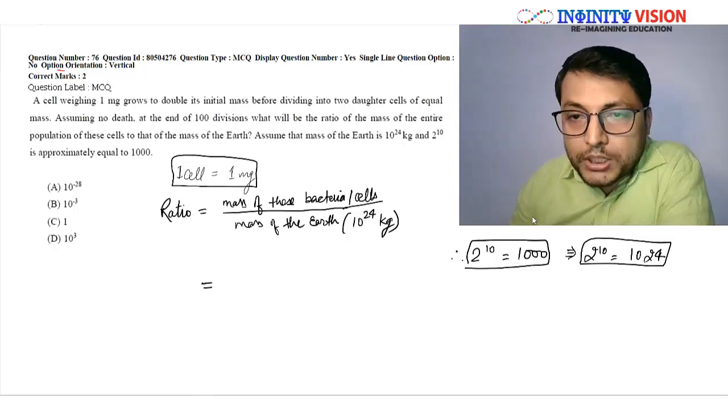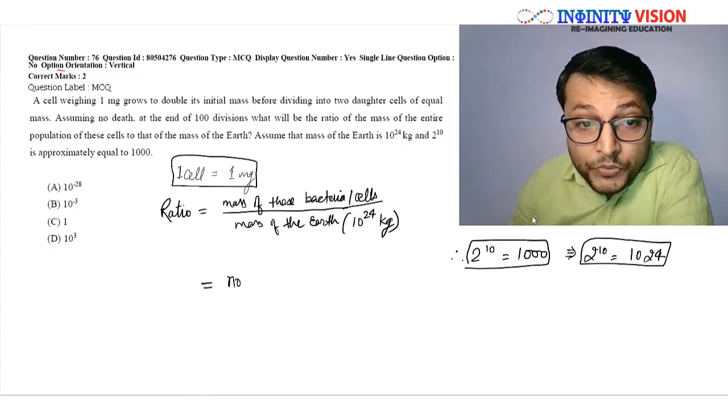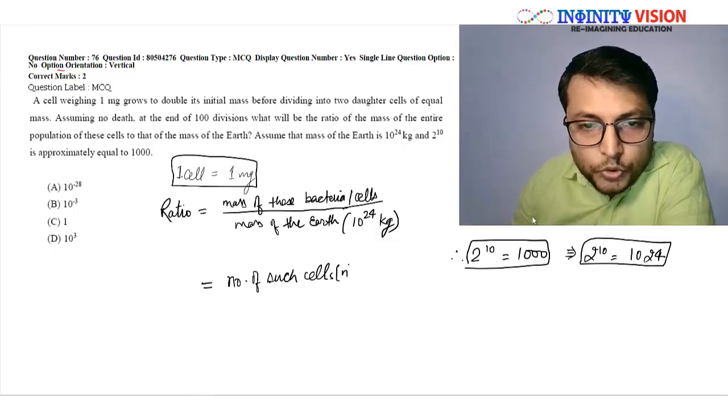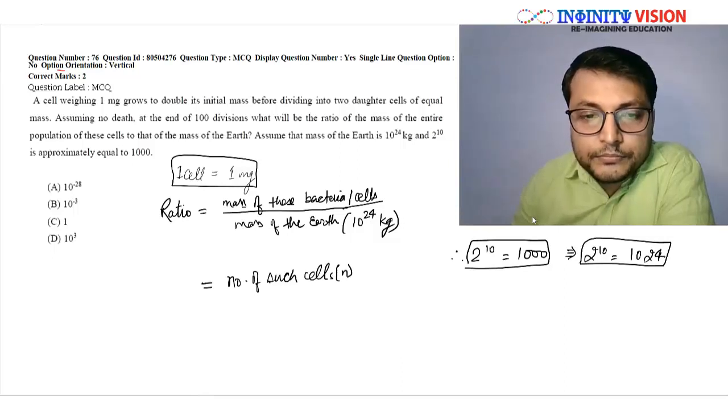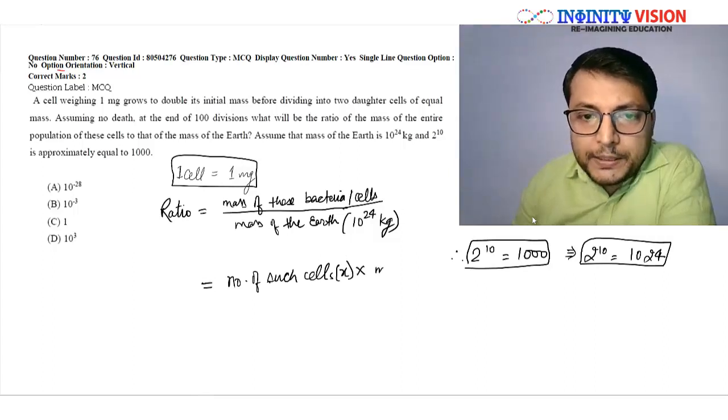So the mass of all such cells will be the number of such cells, let us take it to be x, multiplied by the mass of each cell.